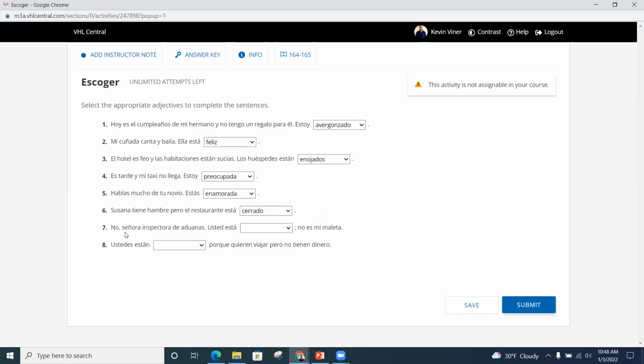Número 7. No, señora inspectora de aduanas. Usted está alegre, triste, confundida, avergonzada. No es mi maleta. Pausa. Y volvimos. Aquí sería avergonzada. No, perdón. Confundida, que diga. Sí. You're confused. It's not my suitcase.